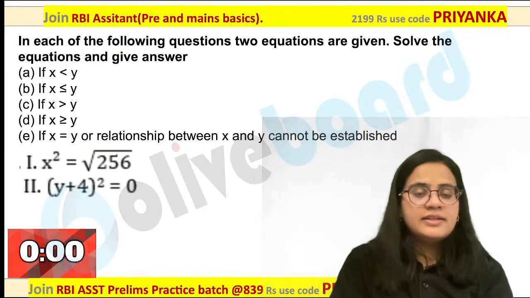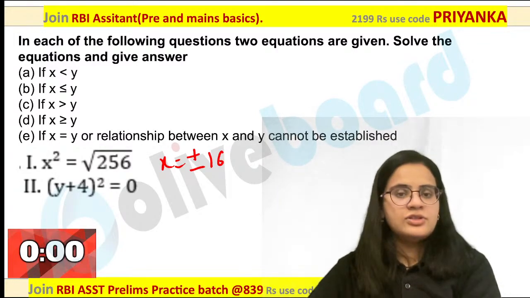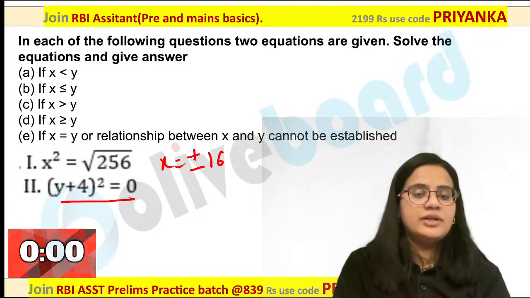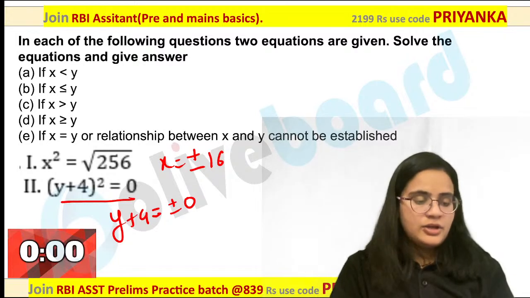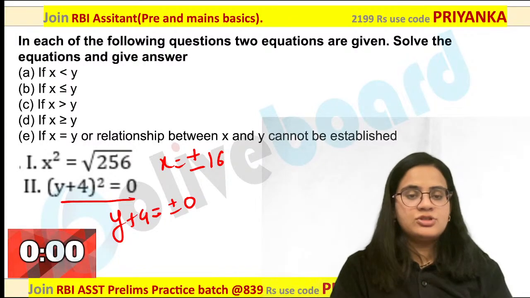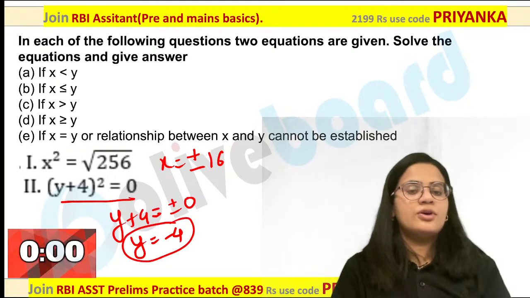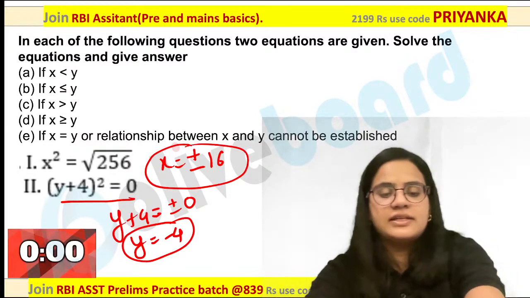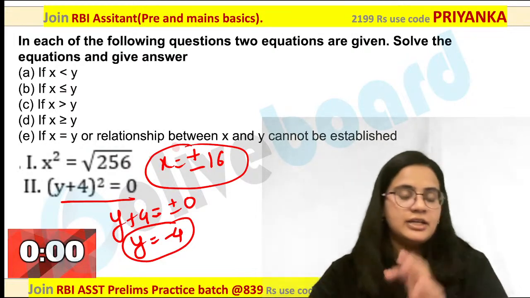How will you do this? This value is nothing but plus and minus 16 both over here. Now when you are calculating this value, it is y plus 4 is equal to positive negative 0. Now you know that 0 cannot come with a sign. So y value will be minus 4 in this case. What would be y value? Minus 4 over here. When you are talking about x value, it is positive as well as negative 16 over here.